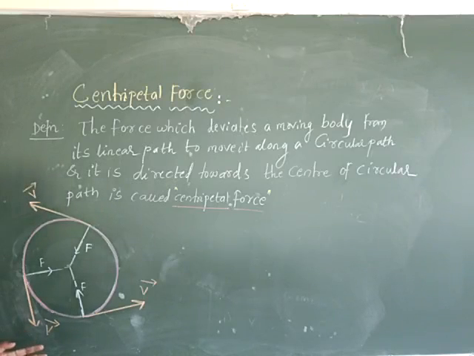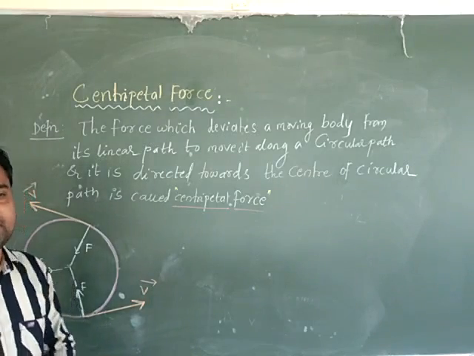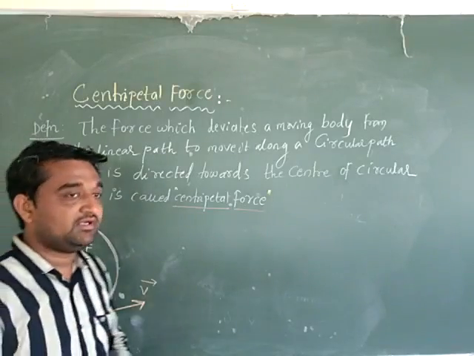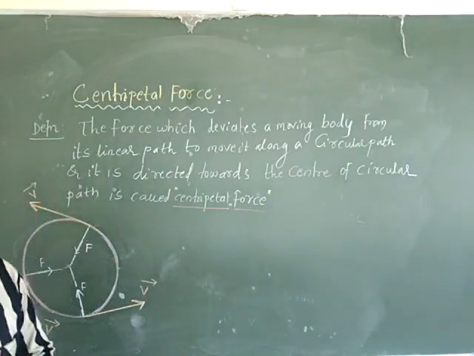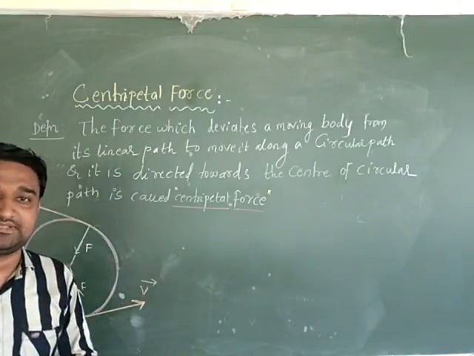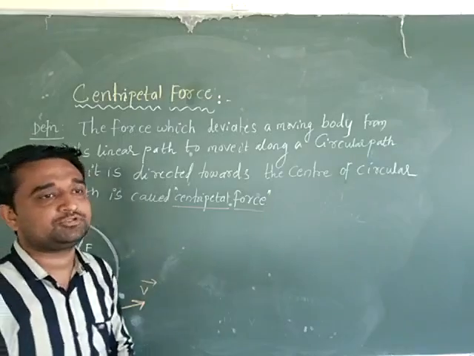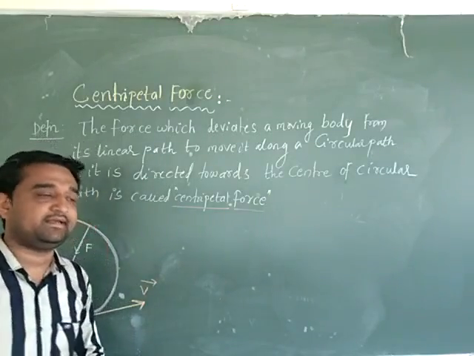So in case of circular motion, the direction of the object moving in a circular path changes continuously. Due to the change in direction of motion of the body, there is an acceleration, right? Whenever the magnitude of the speed changes, there is an acceleration. If the direction of the motion of the object changes, then also you will get the acceleration.